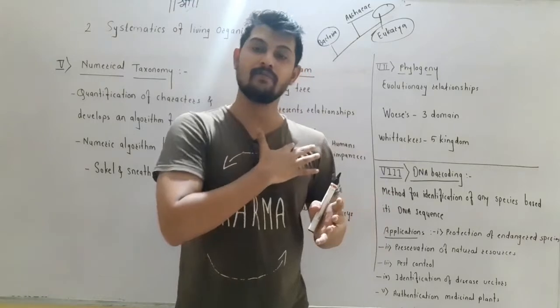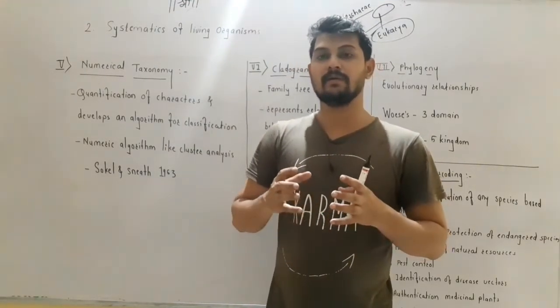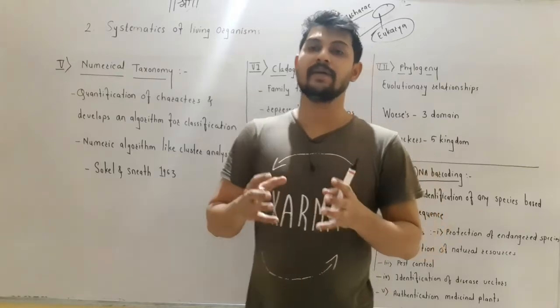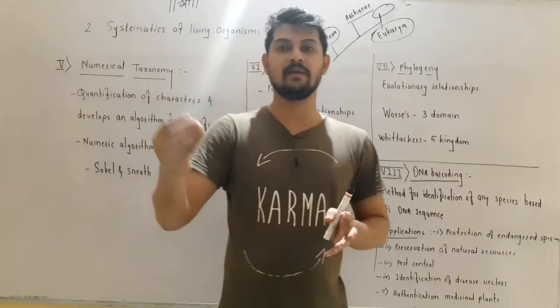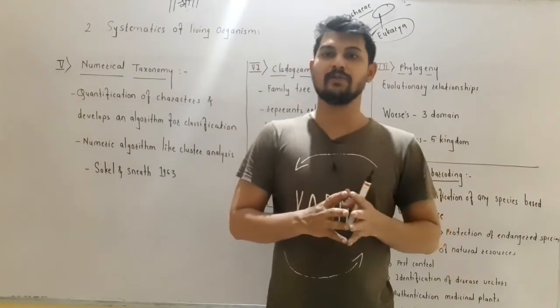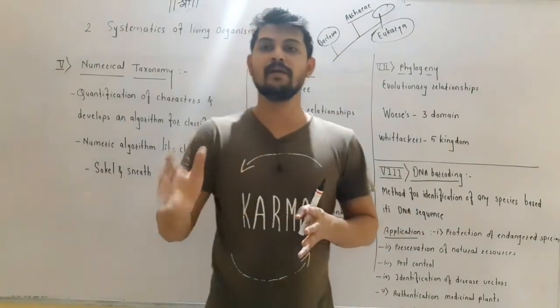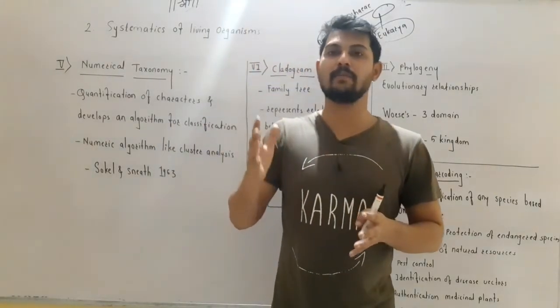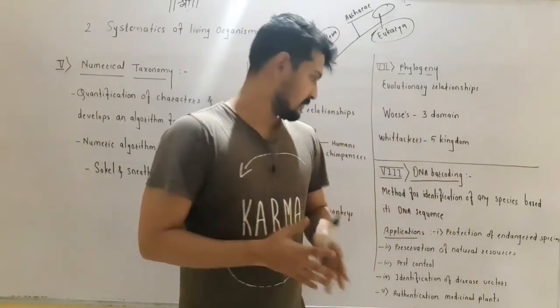So if we have to protect these organisms, we first have to immediately detect them. So we isolate DNA from the found organisms, we collect the information of their DNA, and that can be used for the rapid identification of endangered plants or endangered animals or any other organism, right?